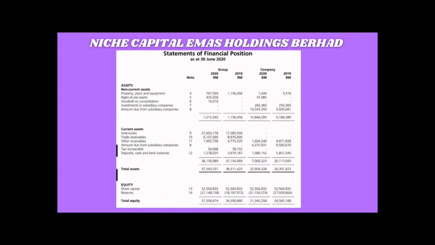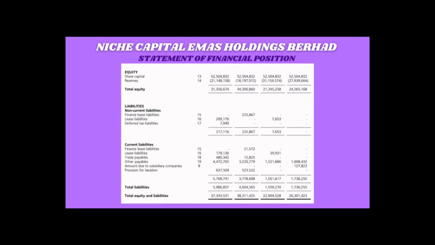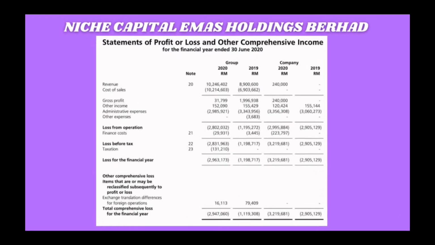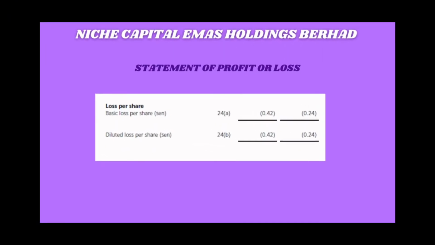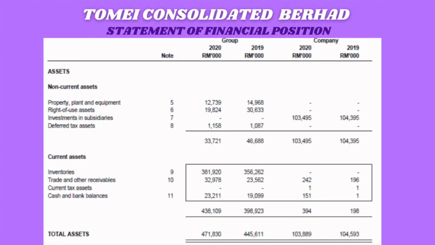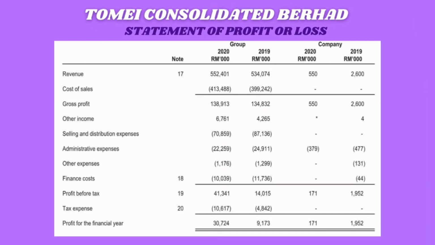Here I attach the statement of financial position from Niche Capital Emas Holdings Berhad. Next is the statement of profit or loss and other comprehensive income. Next is the statement of financial position for Tome Consolidated Berhad. This is the statement of profit or loss for Tome Consolidated Berhad.